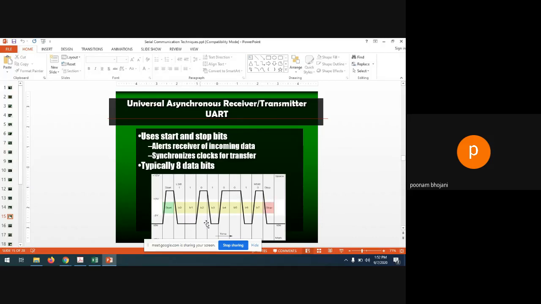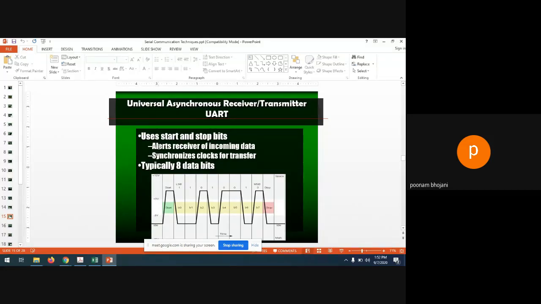Whenever you want to transmit this data by using UART, as I told you, asynchronous communication will happen, right? So in asynchronous communication, we have seen that we need to add one start and one stop bit, which will tell the receiver that okay, now the next data is coming. The starting of the data is from here. And after receiving the complete data, one stop bit will be there.